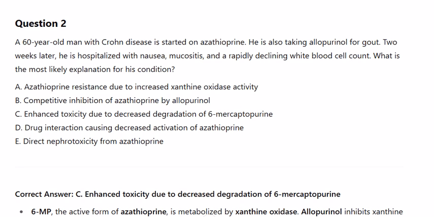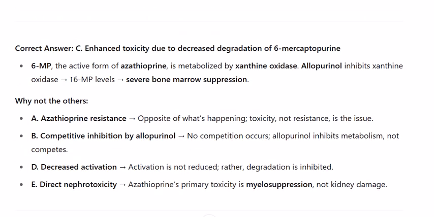A. Azathioprine resistance due to increased xanthine oxidase activity. B. Competitive inhibition of azathioprine by allopurinol. C. Enhanced toxicity due to decreased degradation of 6-mercaptopurine. D. Drug interaction causing decreased activation of azathioprine. E. Direct nephrotoxicity from azathioprine. Correct answer C. Enhanced toxicity due to decreased degradation of 6-mercaptopurine.